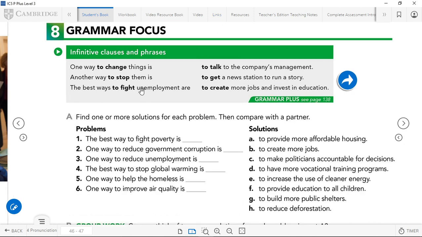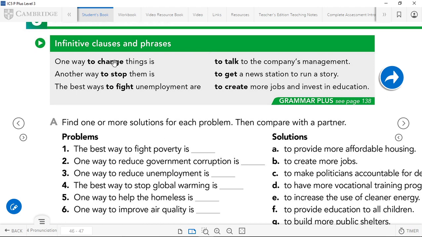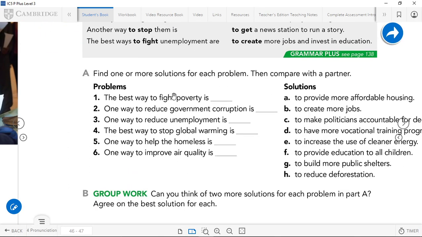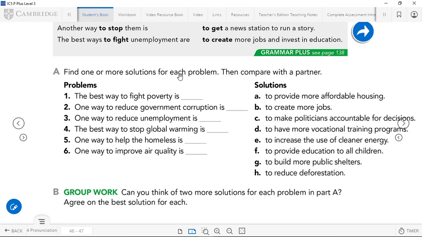Okay, very good. So now that we see this, it's really simple. One way to change the first infinitive things is the verb be, to talk to the company's management. We're using this to explain how to do things or give solutions. Okay, so look at this. Find one or more solutions for each problem. Then compare with a partner. We have no partner, so we can compare with each other. Okay, so we have different problems and different solutions.